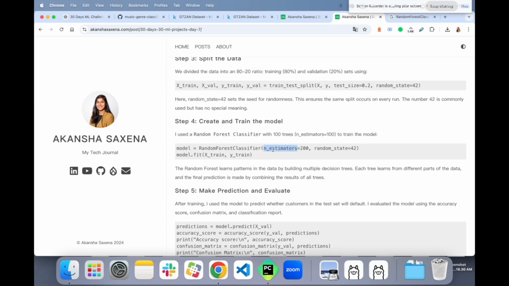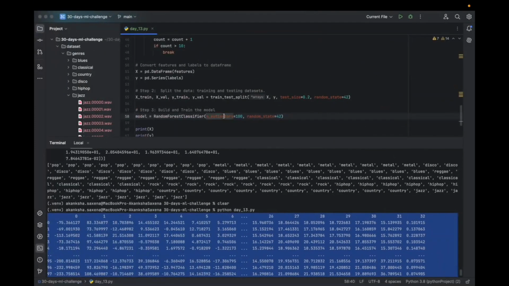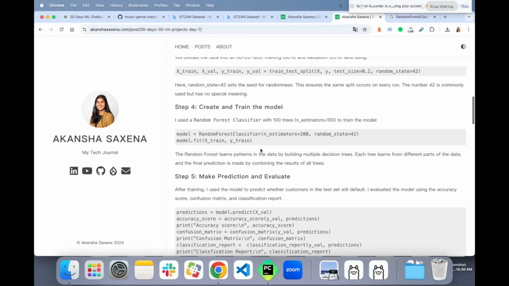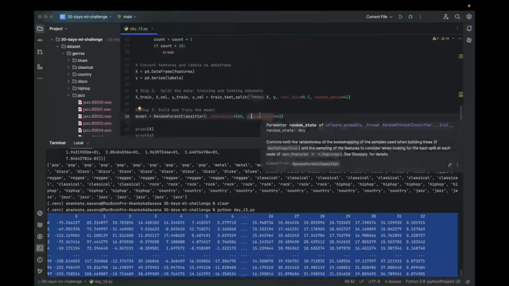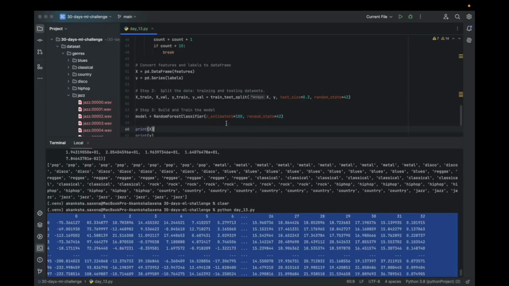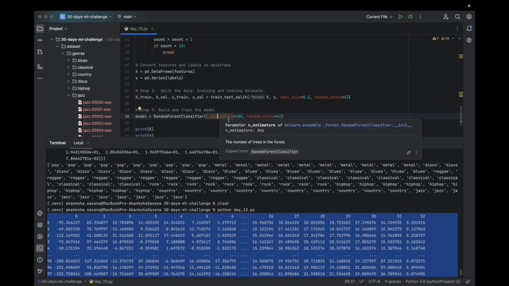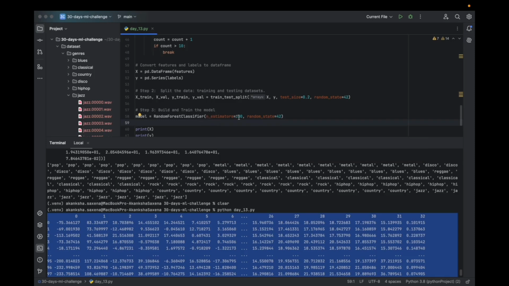So an estimator is the argument we use to say that we want to build 100 random forests. There are more parameters here, like we can define the depth of the tree, we can define how many leaf nodes we want in the tree, but we'll go ahead with only this simple one parameter, argument, which is called an estimator, to define how many trees we want in our forest. So we want 100 trees, random state, again for the same reason, to make sure that whenever we are running our script, it generates the same type of response.